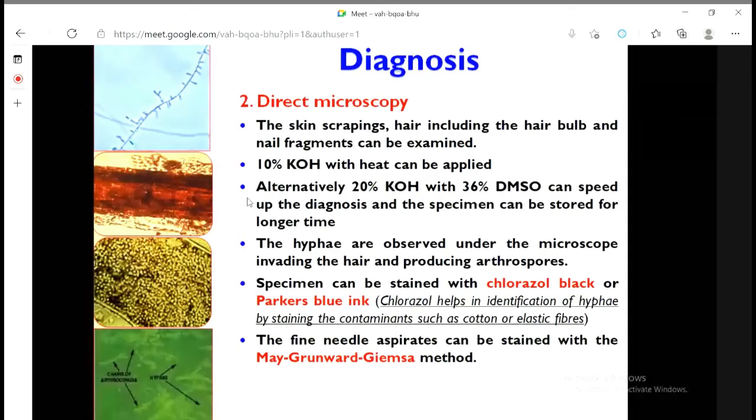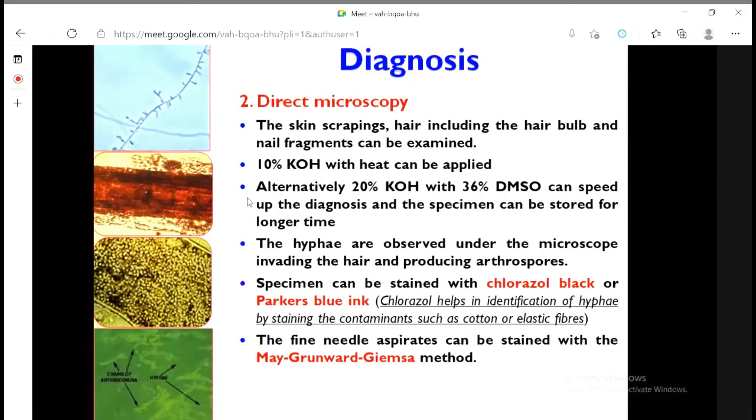We have collected skin scrap. Scrap means these are the different cells or tissues we have collected. Inside the tissue, if the hyphae is there, you cannot see under microscope. So before observation, we need to do addition of potassium hydroxide solution, then digest the tissue by boiling it. If we boil in presence of 10% sodium hydroxide or potassium hydroxide, all the tissues will be digested.